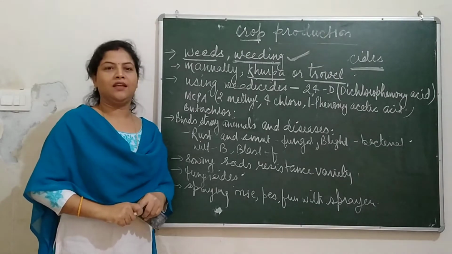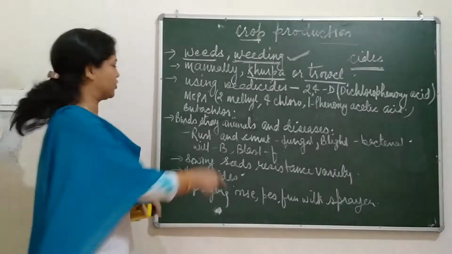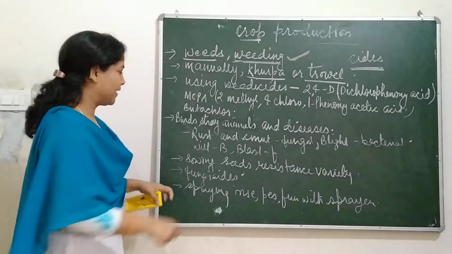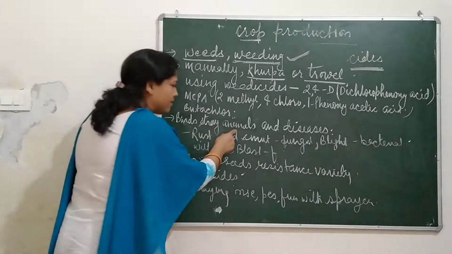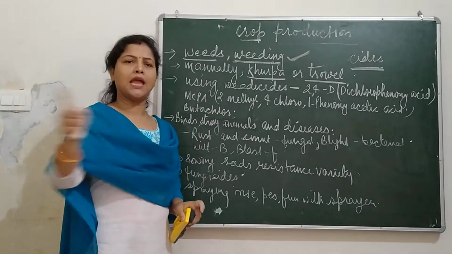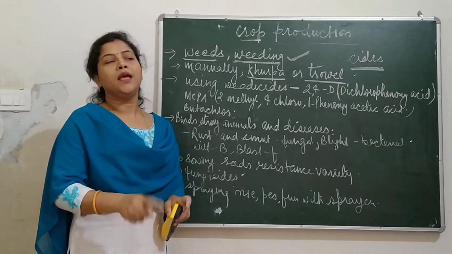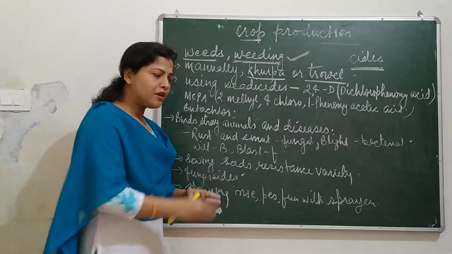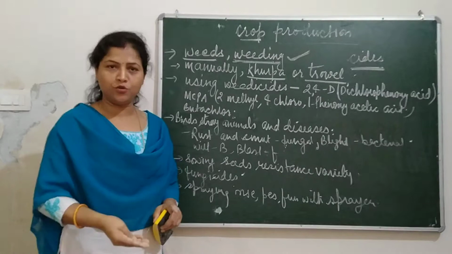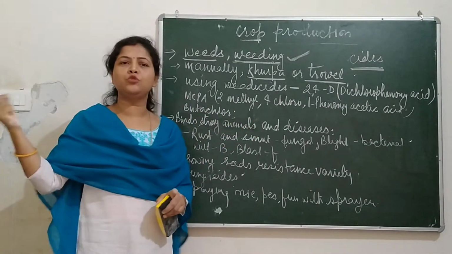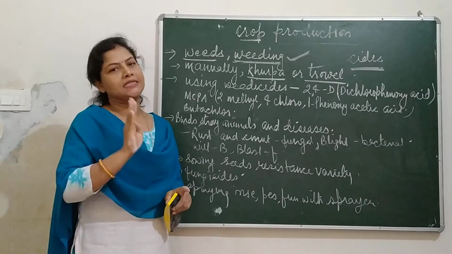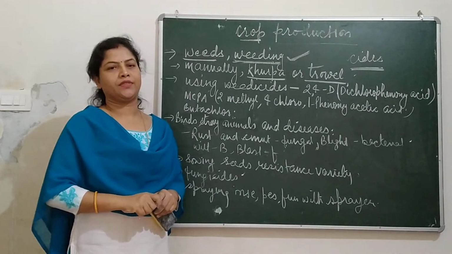Birds को डराना. So by using a scarecrow also we may stop birds from coming to the field. Now stray animals. Stray animals can be stopped by using a fence around the agricultural field. By making a fence, agricultural field के चारों तरफ फेंस से, झाड़ियों से, कांटेदार झाड़ियों से या फिर लोहे के फेंसेस यूज करके हम चरने वाले जानवरों को फील्ड के अंदर आने से रोक सकते हैं.